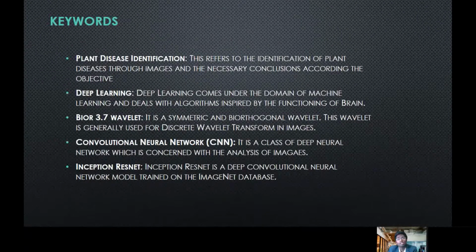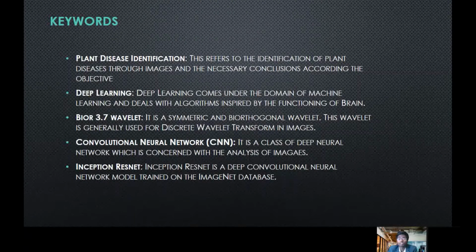Now I am going to cover some of the keywords which I have used throughout my study. Plant disease identification. This refers to the identification of plant diseases through images and drawing the necessary conclusion according to the objective. Deep learning. Deep learning comes under the domain of machine learning and deals with the algorithms inspired by the functioning of our own human brain.